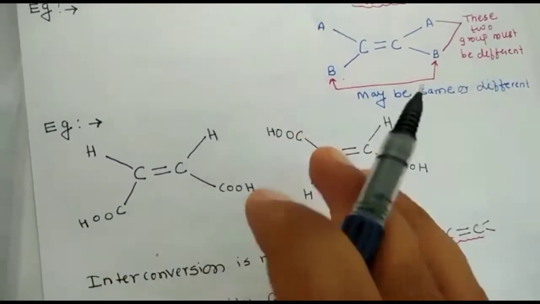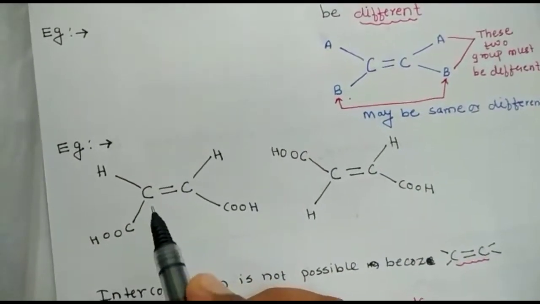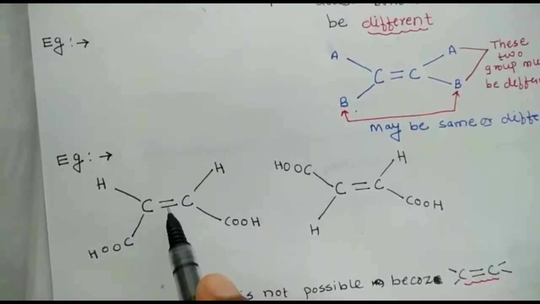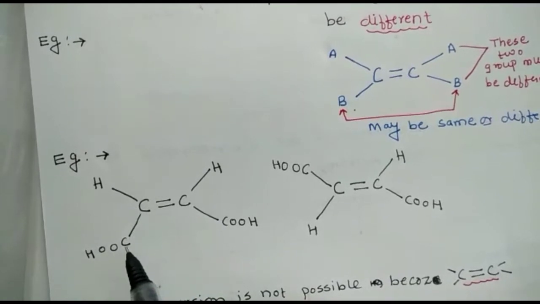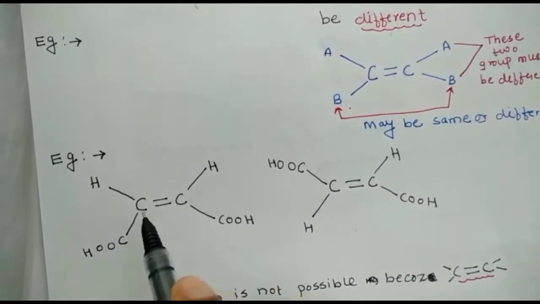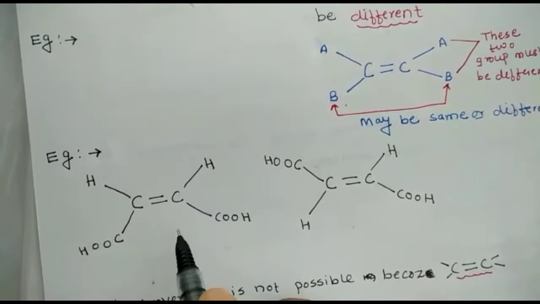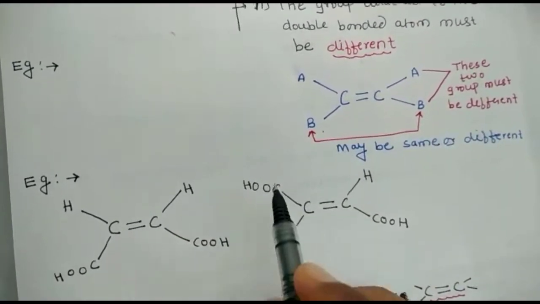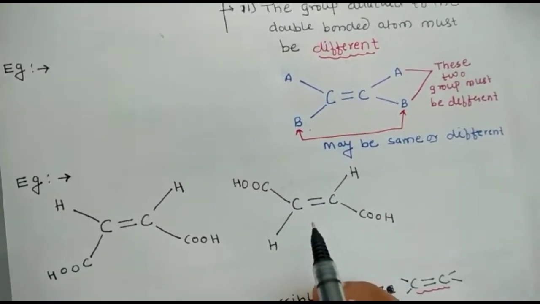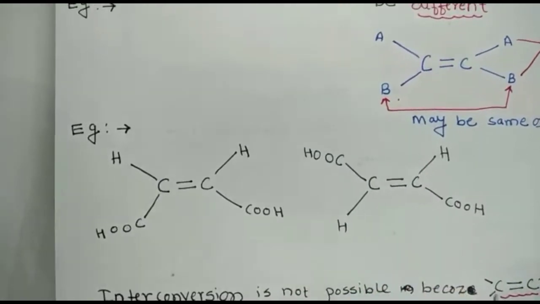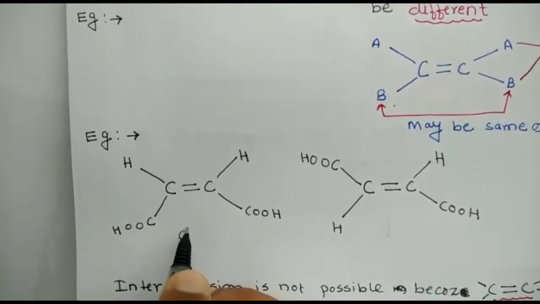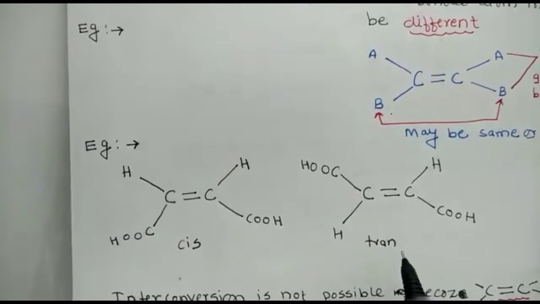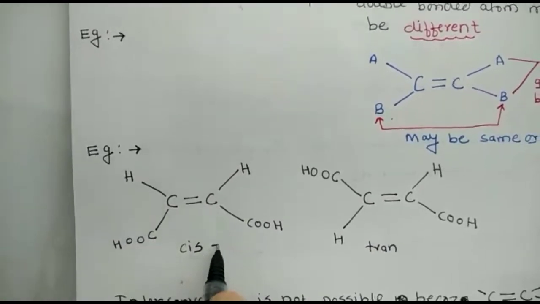So see, in this example, if the same atoms or groups of atoms are present on the same side of the double bond, then it is called the cis form. Okay, if the same atoms or groups of atoms are present on opposite sides, then it is called the trans form. So I will write, this is the cis form and this one is the trans form. Okay, and the name of this compound is cis malic acid.